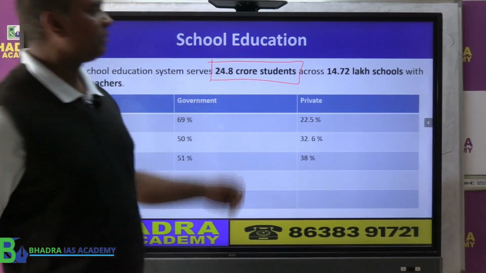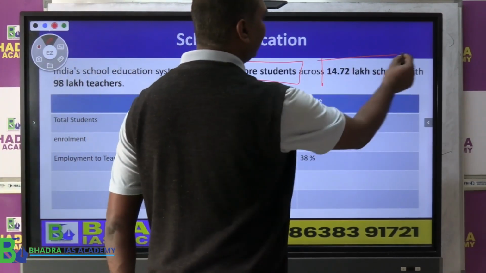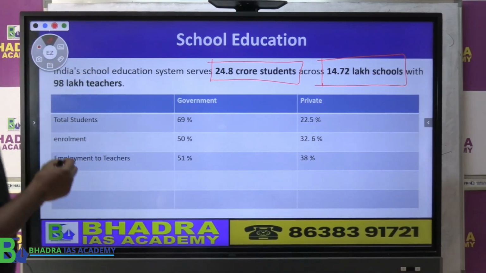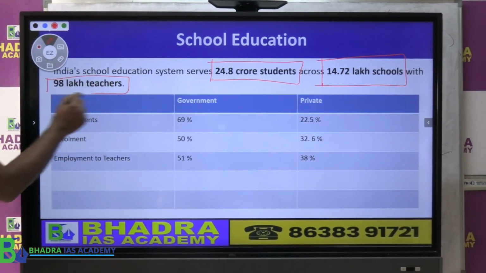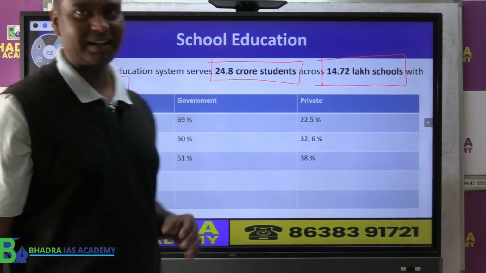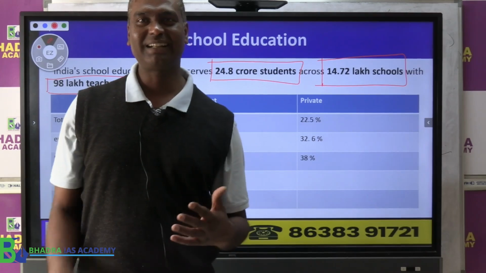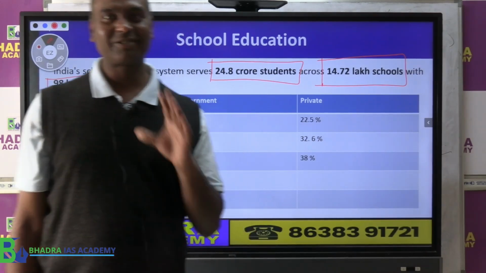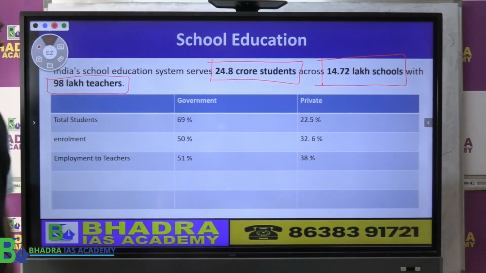That means we have about 14 lakh schools and 98 lakh teachers in India. That's a very big, huge education market.